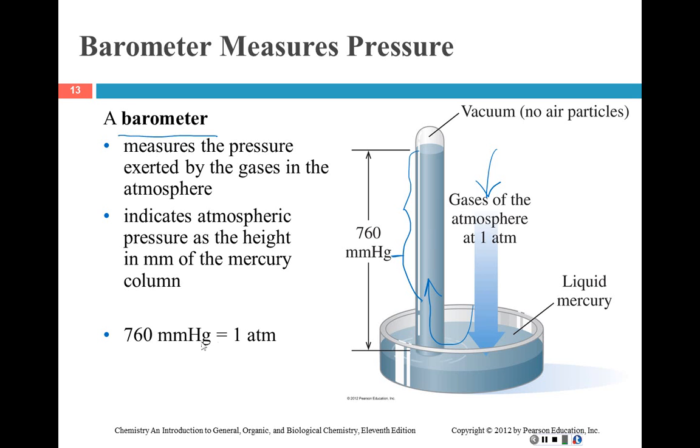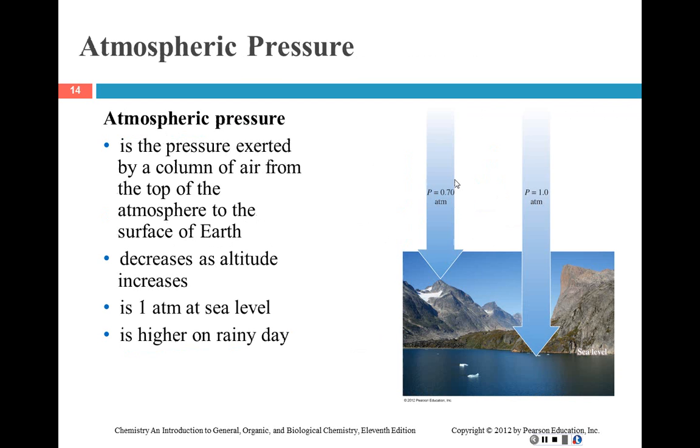And so remember that in this column, that 1 atmosphere will cause this to rise 760 millimeters. And so that's where the definition of atmospheric pressure actually came from originally.